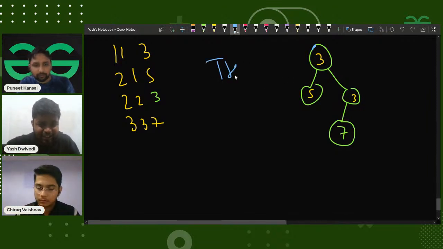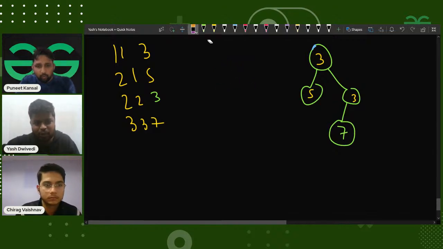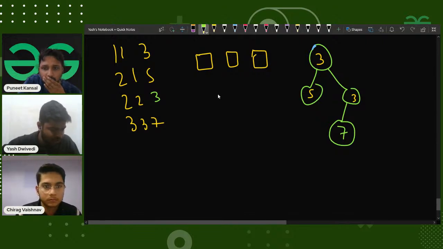The challenge here is that I will extract the data, but how will I build the tree? One more thing I can notice is what I'll be getting. If I just draw all the three digits, these were the three digits that would be given to me. The question is saying that you will be given